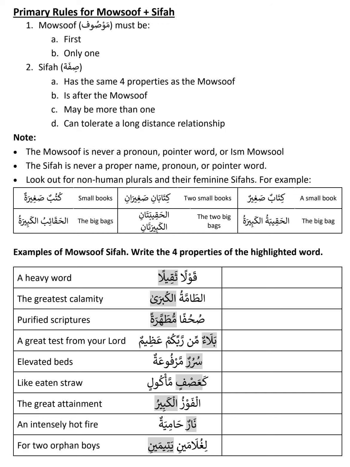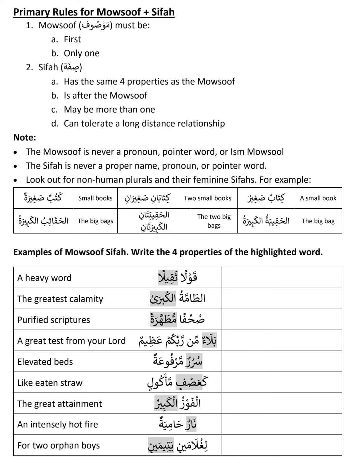So Kutubun is also singular feminine, and Sahiratun becomes singular feminine. Same characteristics, and finally both are common. Both are Rafa, singular, feminine. That means this is Mawsuf and Sifa, because all four characteristics are matching. So that is small books. That's how you translate small books. In English we cannot say small books, because you cannot make small plural, but in Arabic it is translated like that, because it is considered as singular feminine.